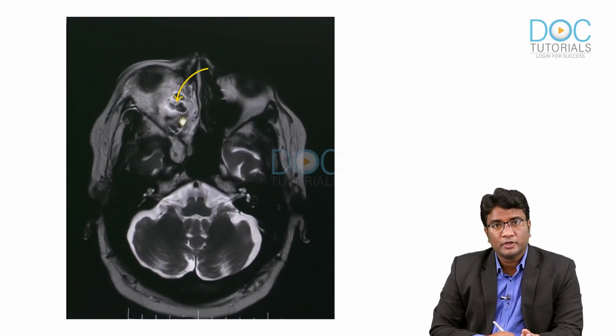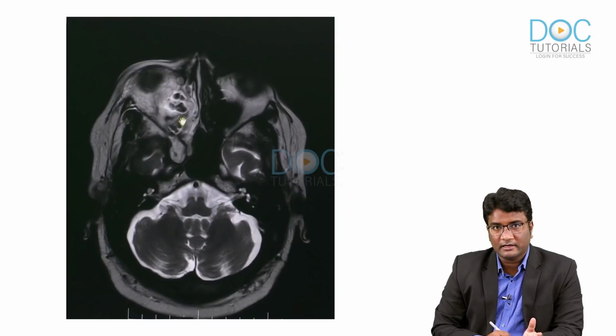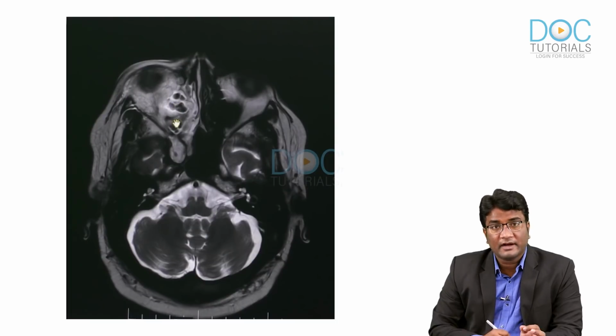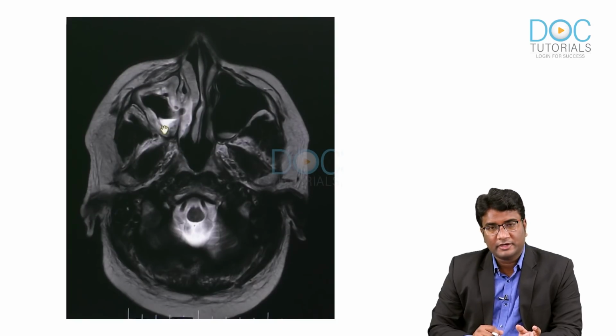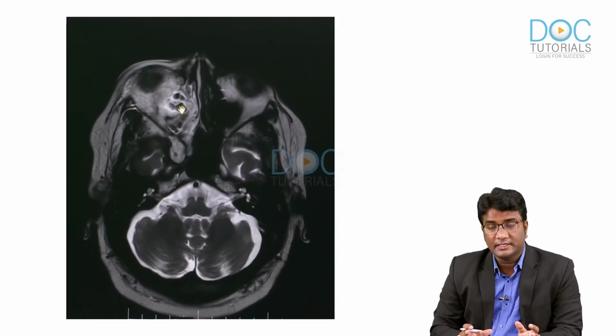There are these T2 hypointense areas which are infiltrating into the orbit, right. So, it is going into the orbital fat, right. The intraconal and extraconal fat are getting infiltrated by this infection, and these T2 hypointense areas, these are your fungal elements that you see. So, the involvement of the sinuses, the orbital infiltration, T2 hypointense areas representing the fungal elements, all of this made the diagnosis of mucormycosis.